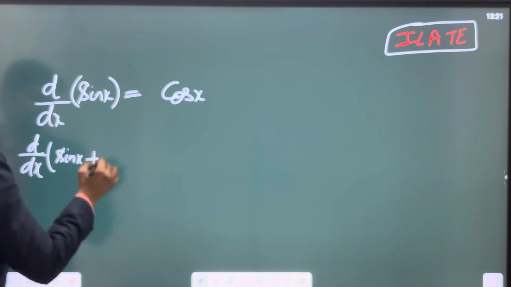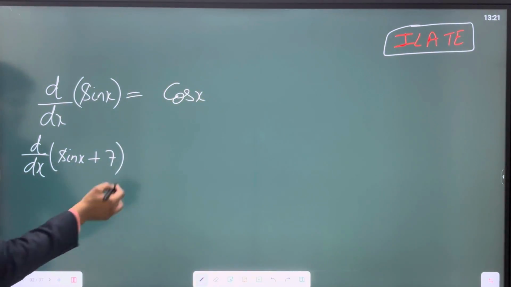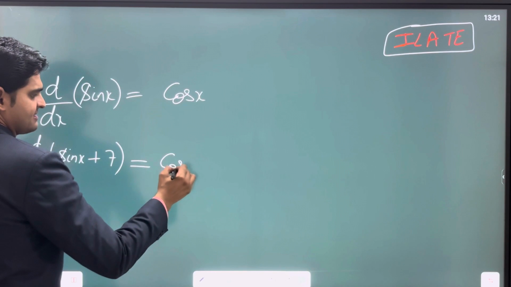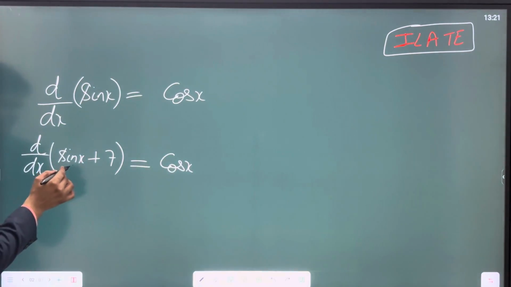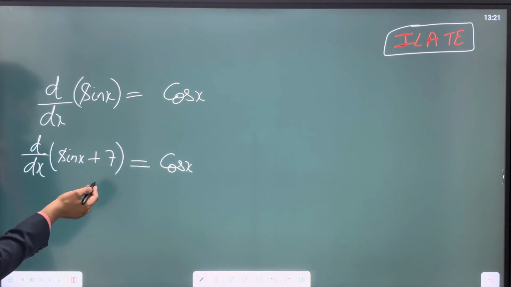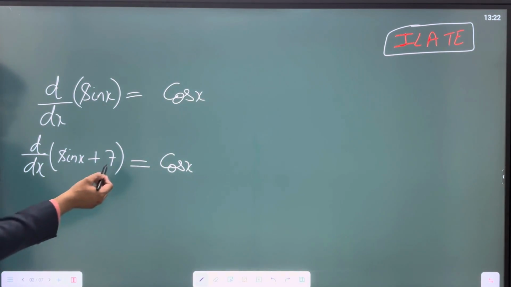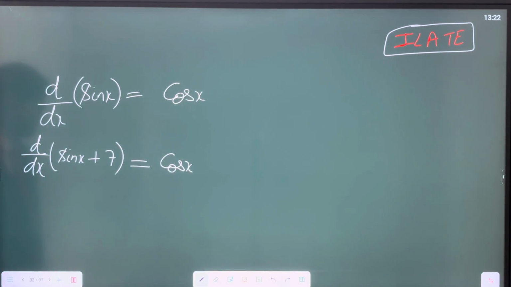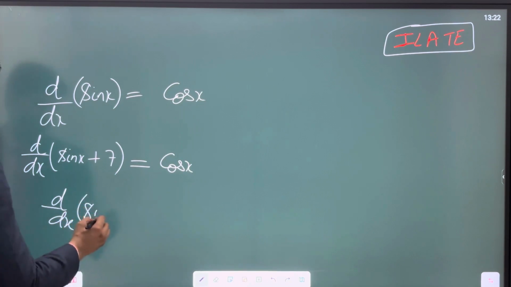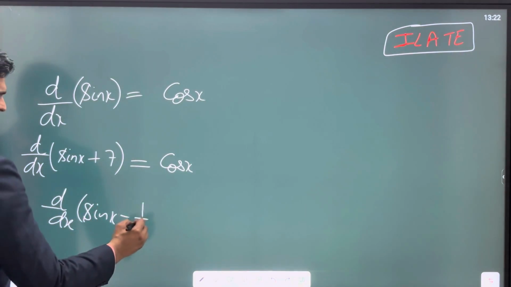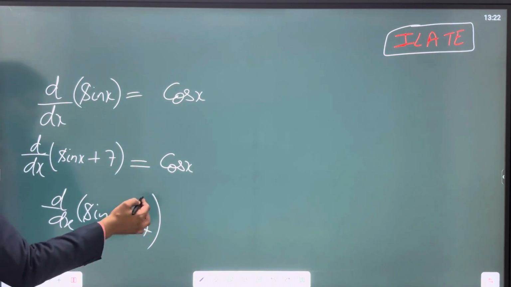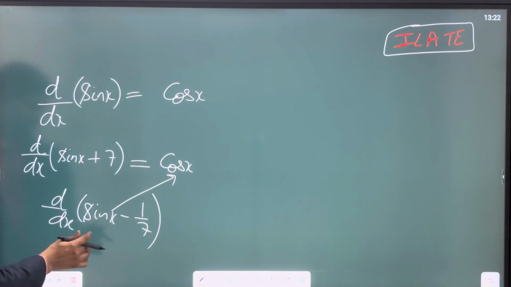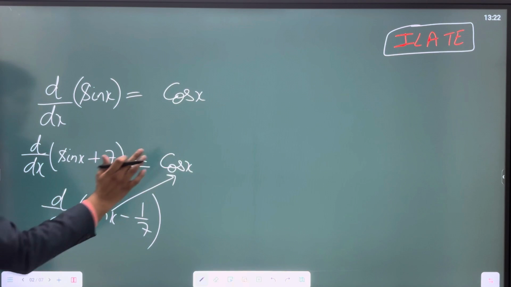This you already know. Now what if I say the differentiation of sin x plus 7? Again you will say it will remain the same. Why? Because the differentiation of sin x is cos x and the differentiation of 7, or any constant for that matter, is 0. The differentiation of any constant is 0, hence no matter what constant you put, the answer will always come out to be cos x. Now if I put any other constant, sin x minus 1 upon 7, whatever, it will always give you the same result. The differentiation of this function will also be cos x only.